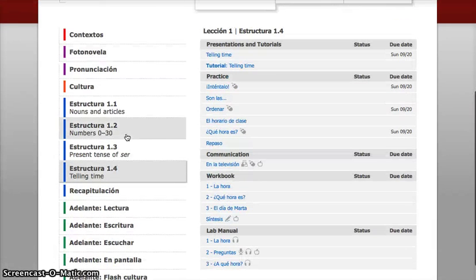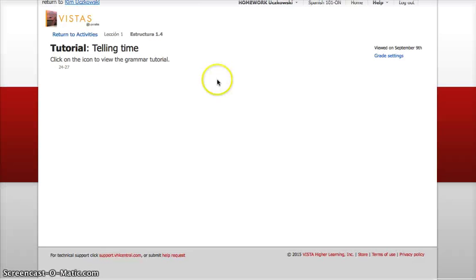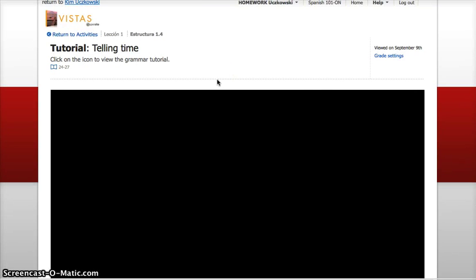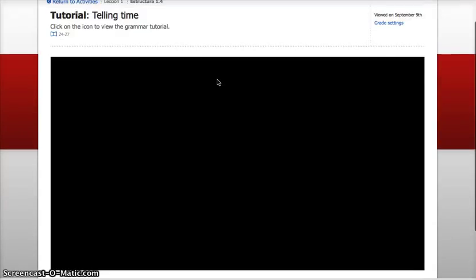9:19, telling time, 9:20. Now, you see where it says tutorial here? There's a tutorial. So when you click on it, you're going to see what I'm talking about. This is going to talk all about telling time in Spanish, and this is what I write in there for you to listen to the tutorial a few times.